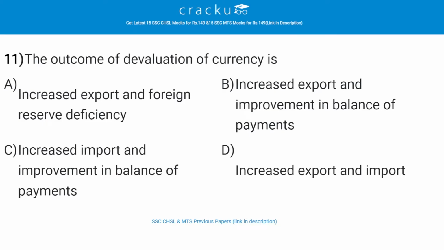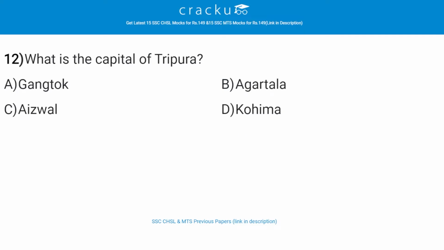The outcome of devaluation of currency is, the correct answer is B, that is increased export and improvement in balance of payments. What is the capital of Tripura? The correct answer is B, that is Agartala. So King Krishna Kishore Manikya shifted his capital from old Agartala to present day Agartala and it is considered to be one of the oldest municipal bodies in India. Agartala municipality was established by Bir Chandra Manikya in 1871.